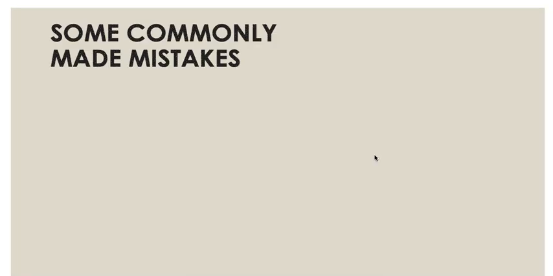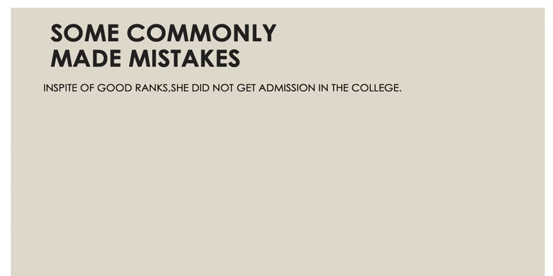Now children, we'll also be talking about some commonly made mistakes. I had given a question: in spite of good ranks, she did not get admission in the college. Now children, this does not have any conjunction. In spite of is not a conjunction, right? So this is a simple sentence, right?